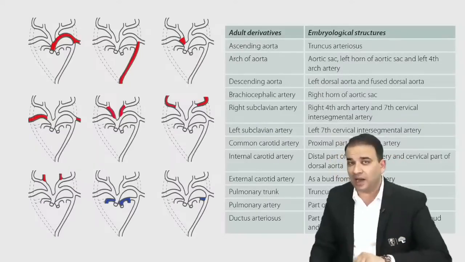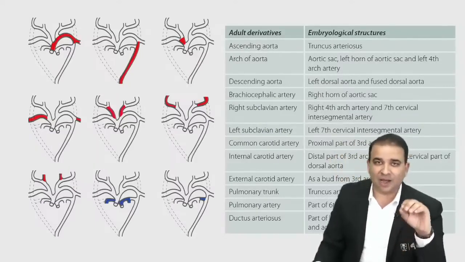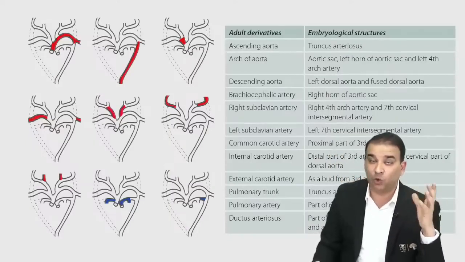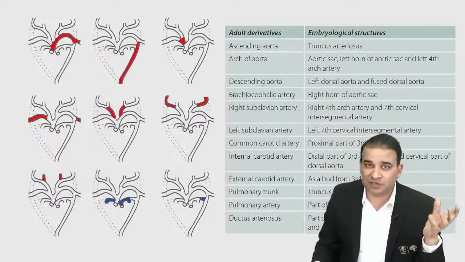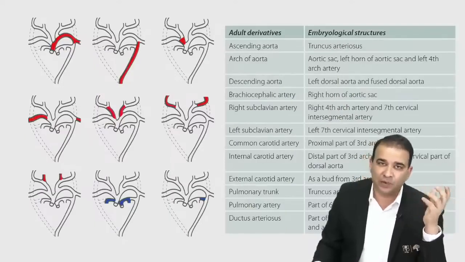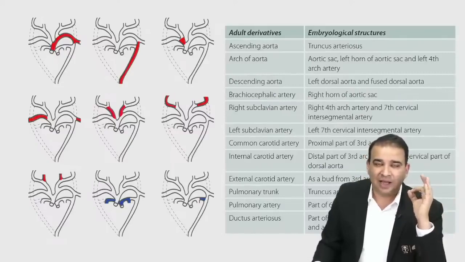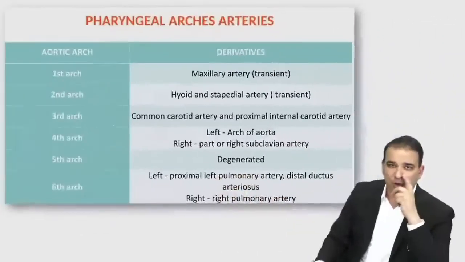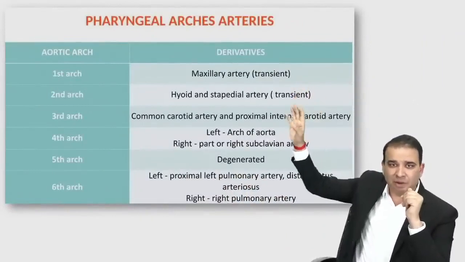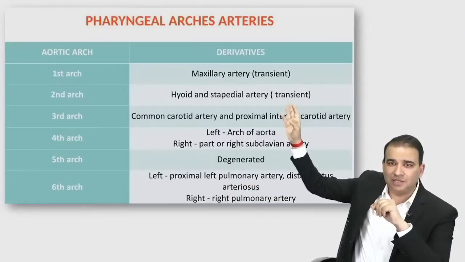Well guys, the remnant of the first arch is the maxillary artery. The first arch remnant is the maxillary artery, though it is the largest branch of external carotid, but it's just a remnant of the first arch artery only. And second arch artery will give rise to the stapedial and hyoid artery. Now look at this chart. I hope this makes sense, guys. The first arch, maxillary artery, transient, remnant only. Second arch artery, hyoid and stapedial.